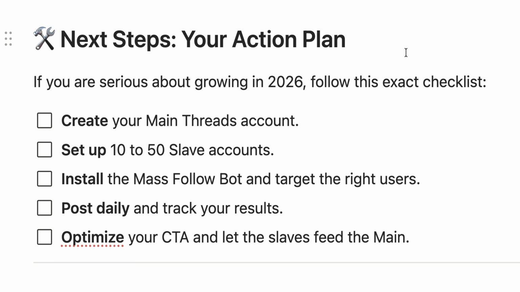Next steps. If you're serious about growing your Fanvue page in 2026, follow this exact checklist. Create your main Threads account. Set up 10 to 50 slave accounts. Install the mass follow bot and target the right users. Post daily and track your results. Optimize your call to action and let the slaves feed the main account.